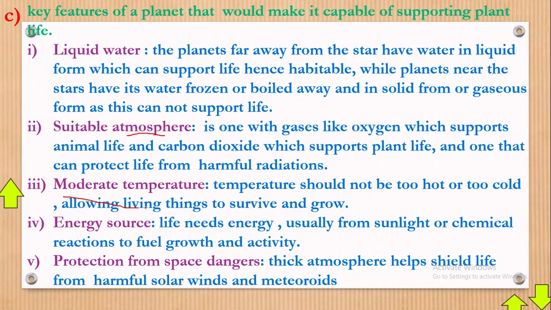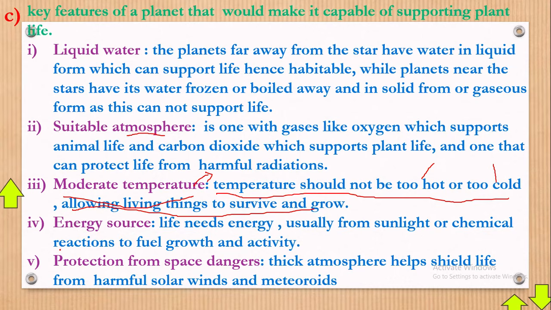Next, moderate temperature. I said the Earth has got a moderate temperature. Meanwhile, Jupiter has the hottest temperature ever, which can just wither or dry off the plants. Even if you take a potted plant there, it will just dry in minutes. So temperature should not be too hot or too cold. Neptune is very cold, Jupiter is very hot. Too cold or too hot is not what is required for allowing living things to survive and grow. Of course, can you really bear a very hot temperature? You can't really bear that.